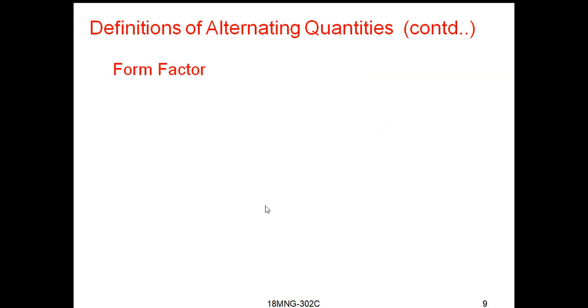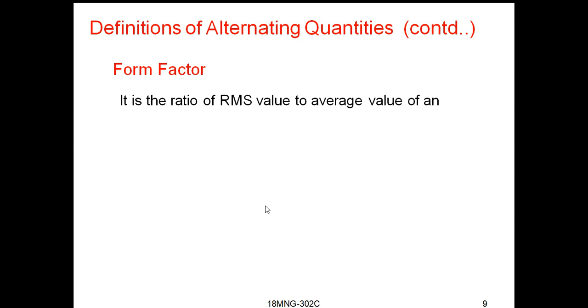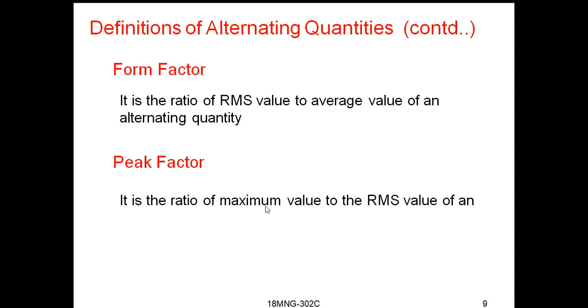Now let us see the next definition, that is the form factor. Form factor is defined as the ratio of RMS value to the average value, that is RMS value by average value of an alternating quantity. And the next definition is the peak factor. Peak factor is the ratio of maximum value to the RMS value of an alternating quantity. It is called the peak factor.